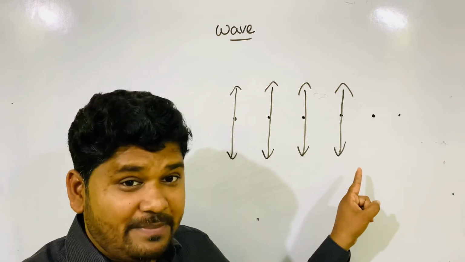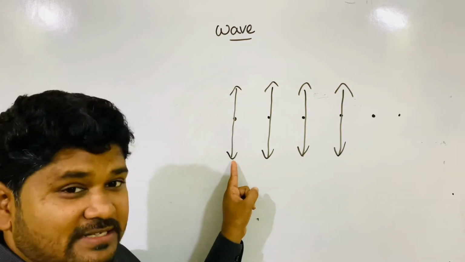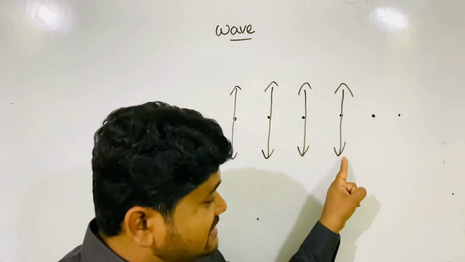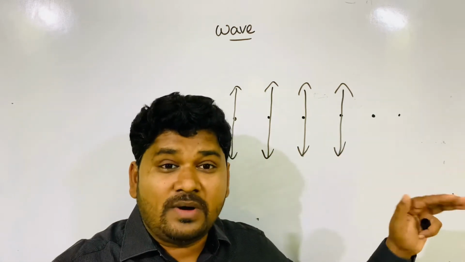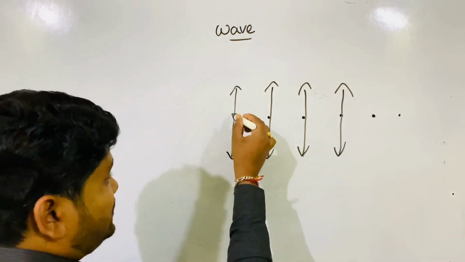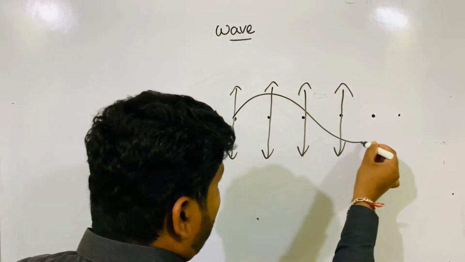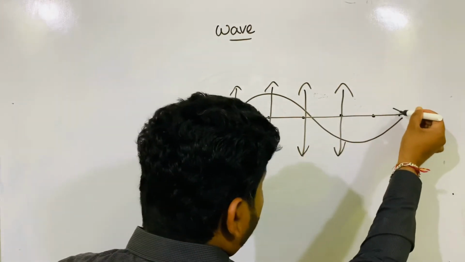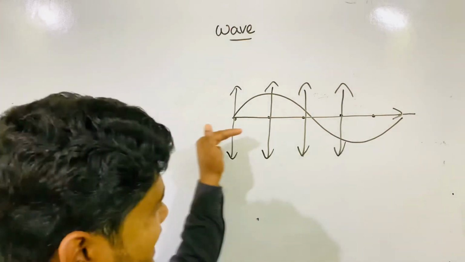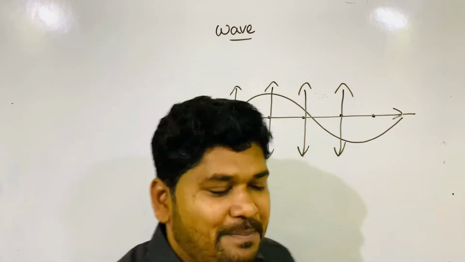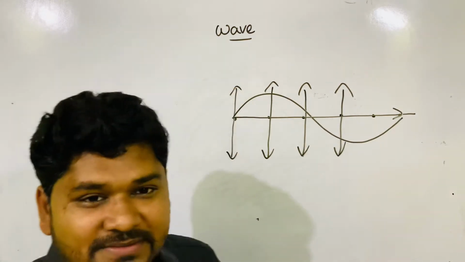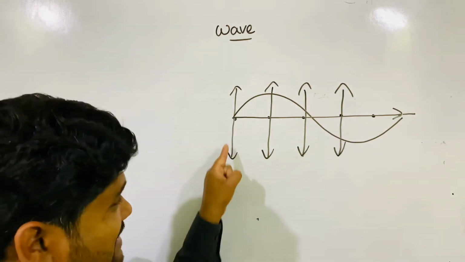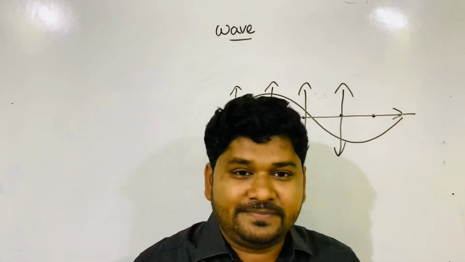This you keep in mind. This first oscillates, then the next, then the next. One by one they oscillate, and the wave propagates in this direction. The energy propagates in this direction, but the particles oscillate. Here I am explaining: particles oscillate like this, but the wave propagates like this.